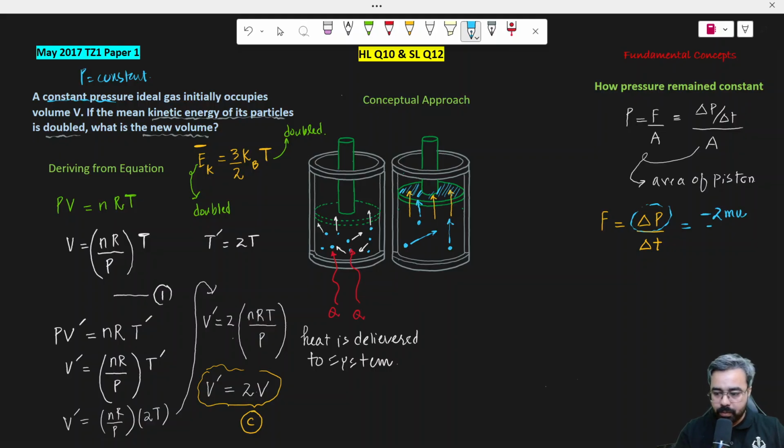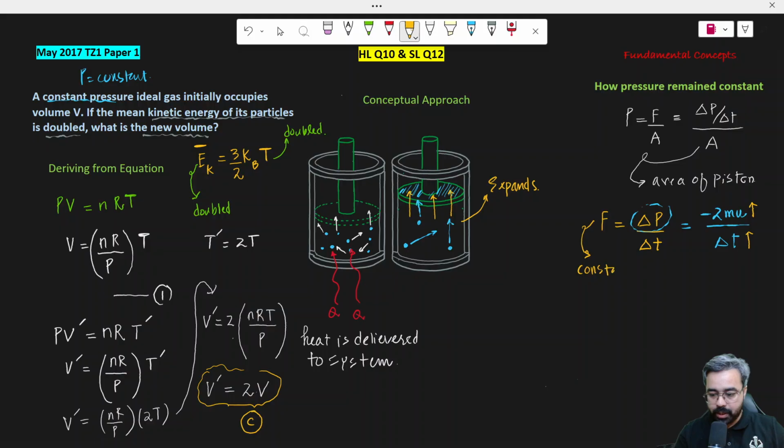So it is negative 2mu over delta t. When you increase the temperature, the speed of the molecule increases, but at the same time, to keep the pressure constant, the gas expands. Why does the gas expand? Because this time factor also has to increase. Only in that case can the force be constant.